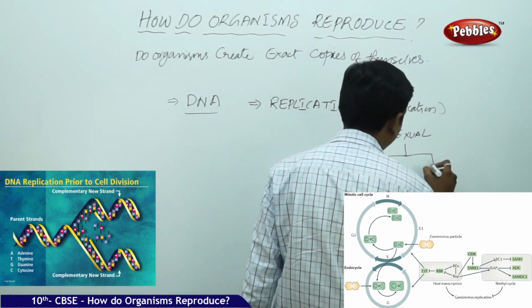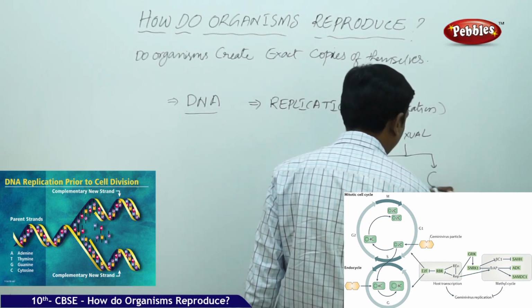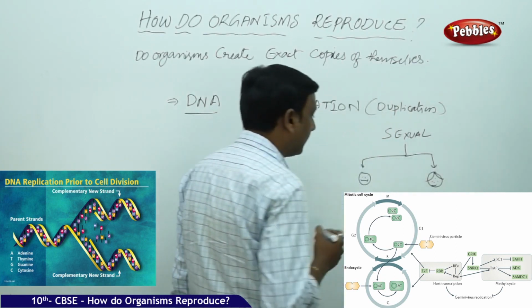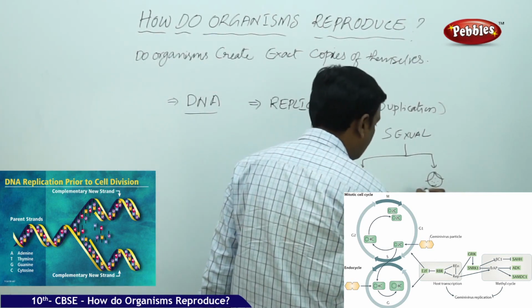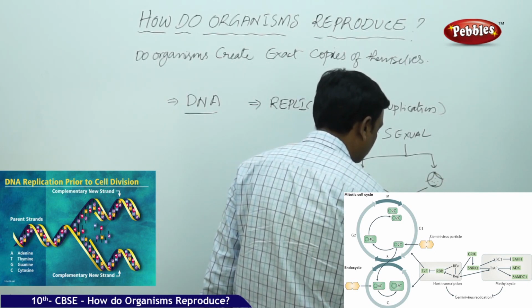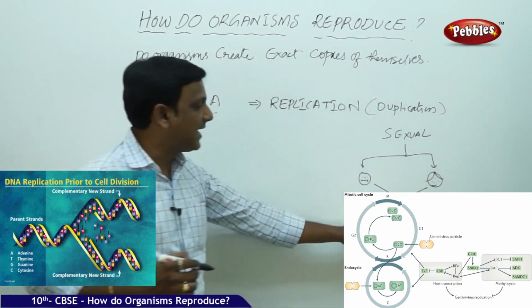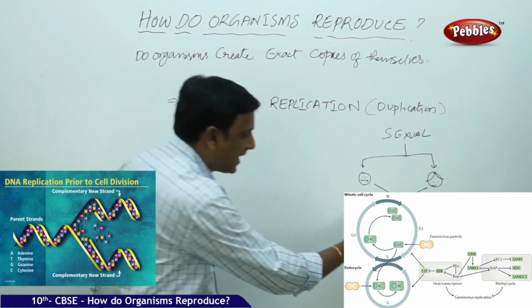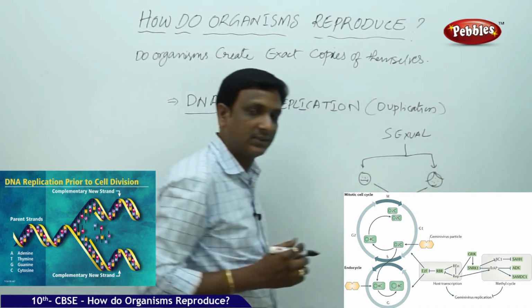Two organisms, male and female. So when these two produce a young one, how can this young one be exactly identical to this or exactly identical to this?